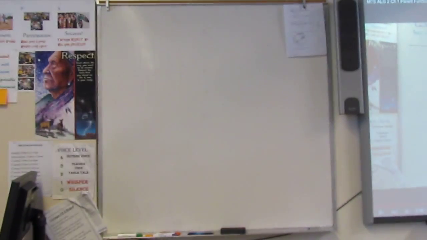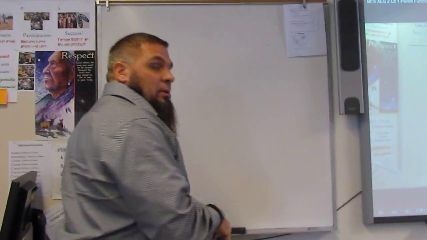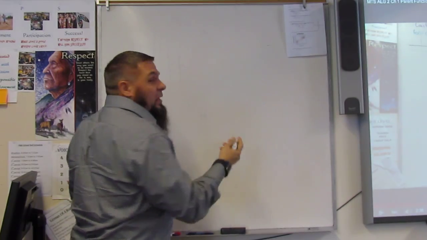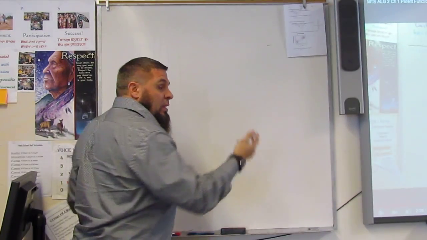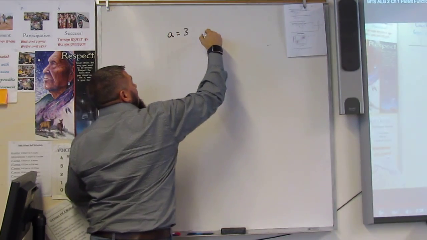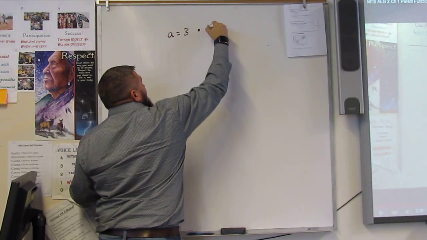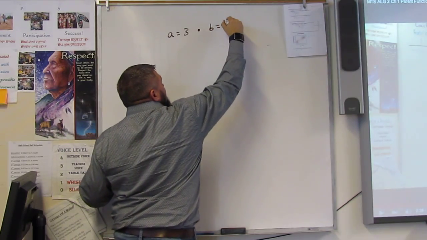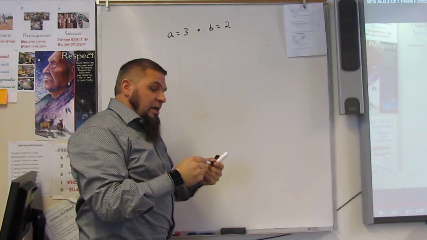So the first thing for us to do is going to be plugging in numbers, right? We have to be able to, if I give you a is equal to 3 and b is equal to 2, okay?